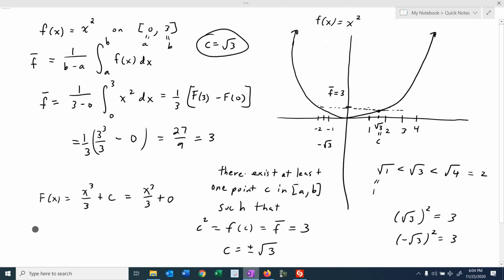Okay, and you can just check it to make sure. When you say f of C, you get square root of 3 squared, which is 3, and that's equal to the average value of this function on this closed interval. Okay, so that's an example of an application of the mean value theorem for integrals.